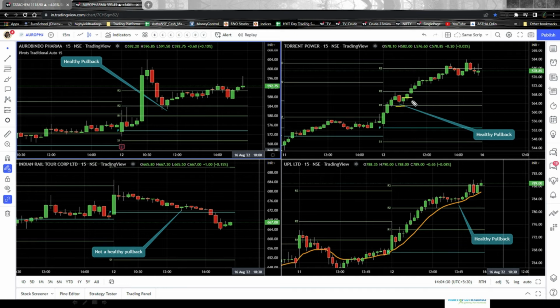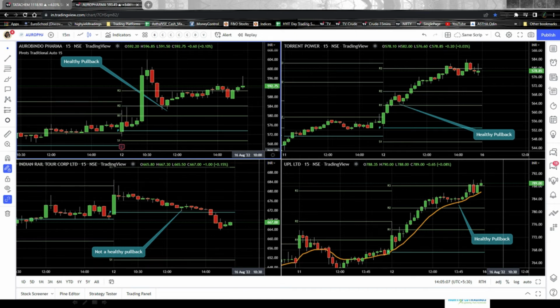Okay, now please note that I'm just talking about the pullback. I'm not talking about what happened at this phase. Now it is very evident that this candle breached the next resistance level, that is R2, and closed above it. So it tells us that it is in all the mood to go up further. So whether you stay back in that trade or not is something that you have to decide. But in this video, what I'm trying to make you understand is how the pullbacks have to be handled. I hope that is clear.